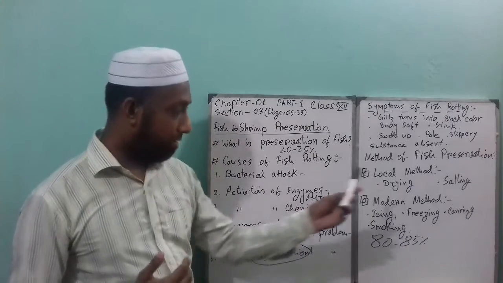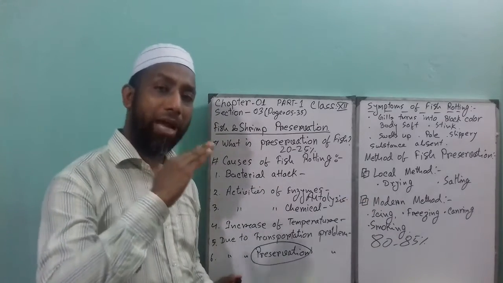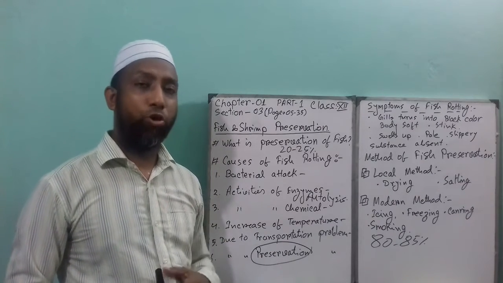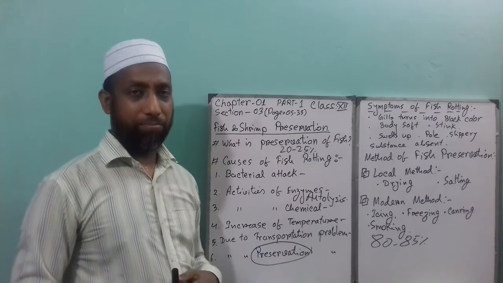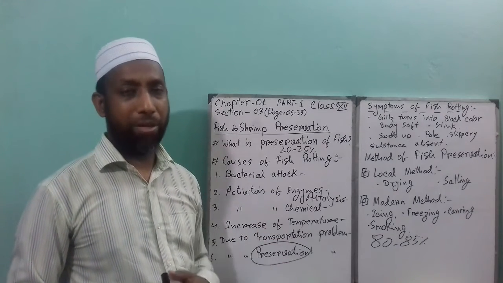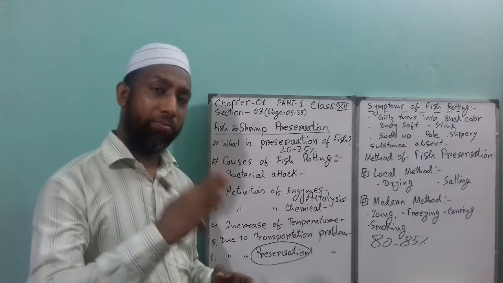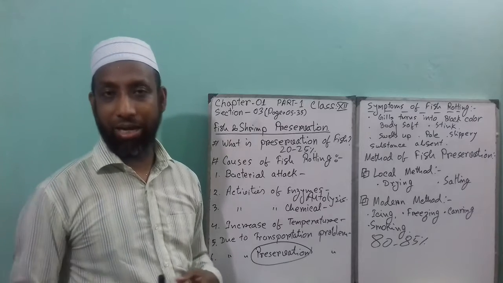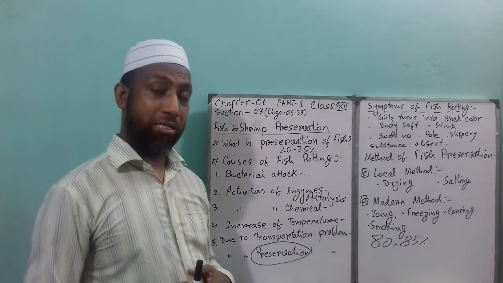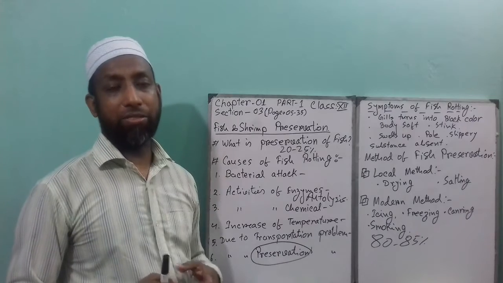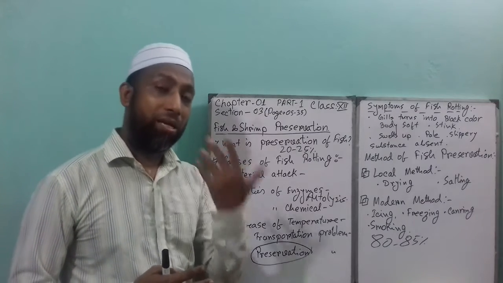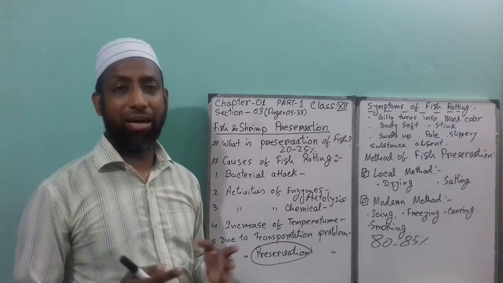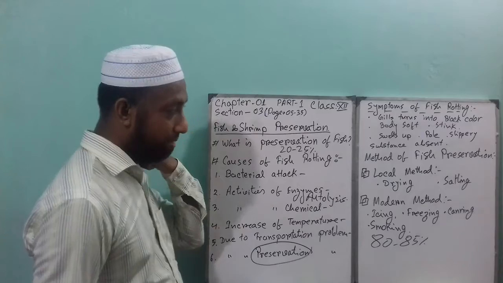And yeah, for drying fish we have some advantages and disadvantages as well. What is the advantage? There is lots of protein and vitamin E present in dried fish, and too many people like dried fish. You can preserve it for a long time. You can transport it abroad as well and earn lots of foreign currency. And the disadvantage is some people do not like it due to its bad smell, and some people do not like the odor as well. So these are the advantages and disadvantages.